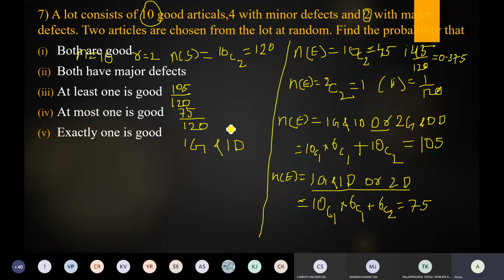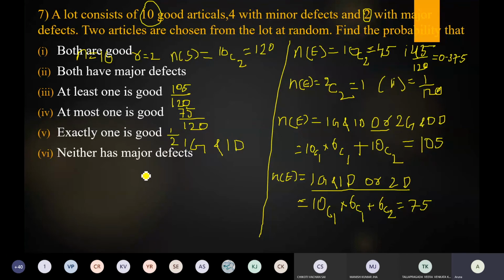60 by 120. So that is equal to 1 by 2. Yes, right. Next one is neither has major defects. Neither has major defects. Okay.